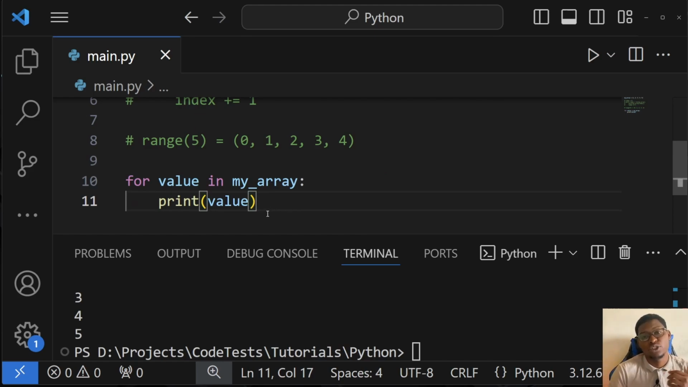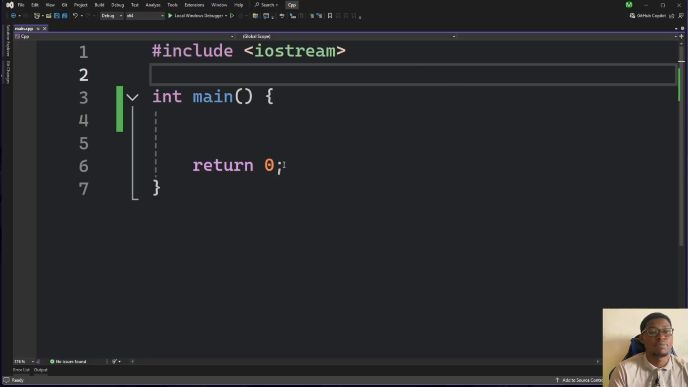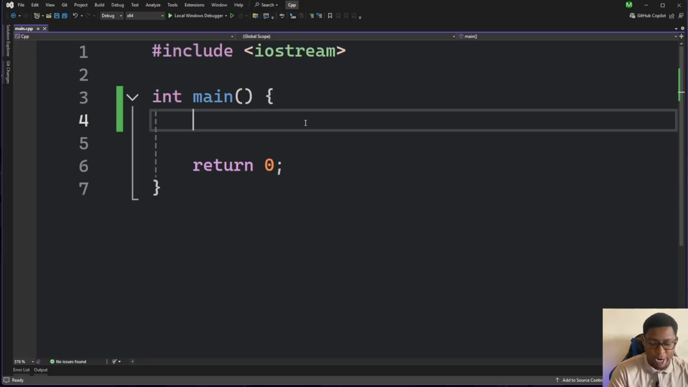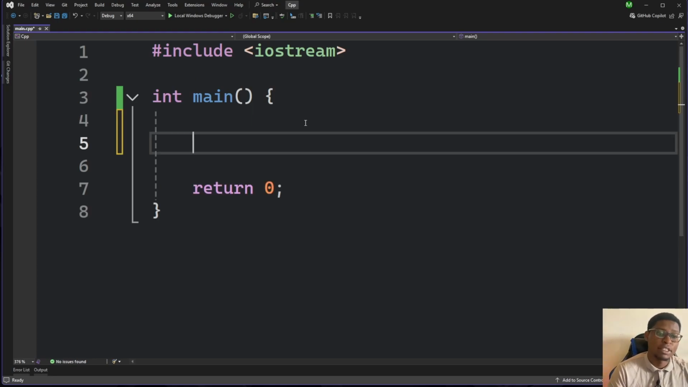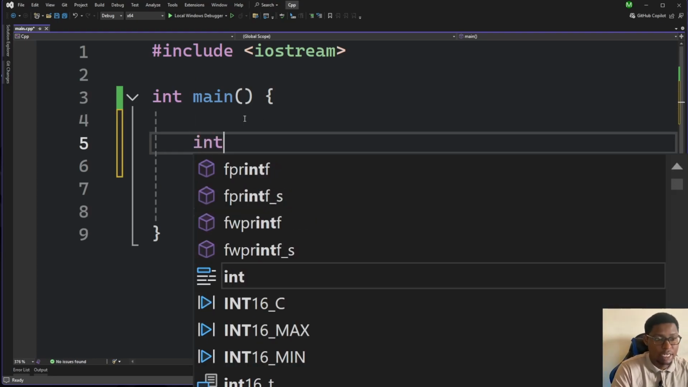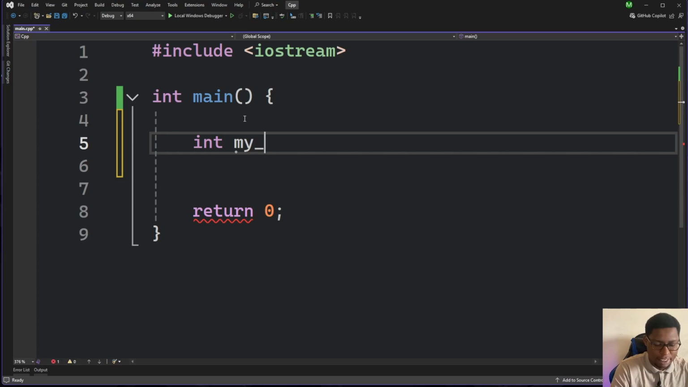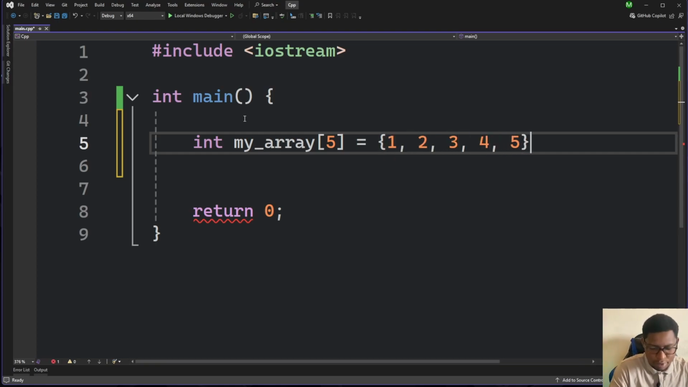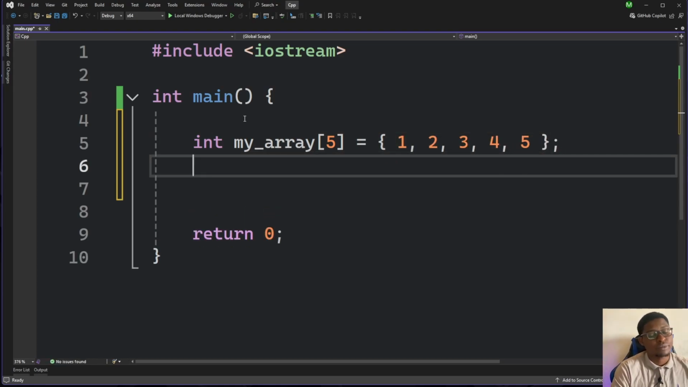Now a do while is only available in C++, so we'll just switch on to C++ so that we can look at the same loops as well as the do while loop. So in C++, we'll start with my array like we had last time. We'll just make it have 5 values this time. Then 1, 2, 3, 4, 5, like so.